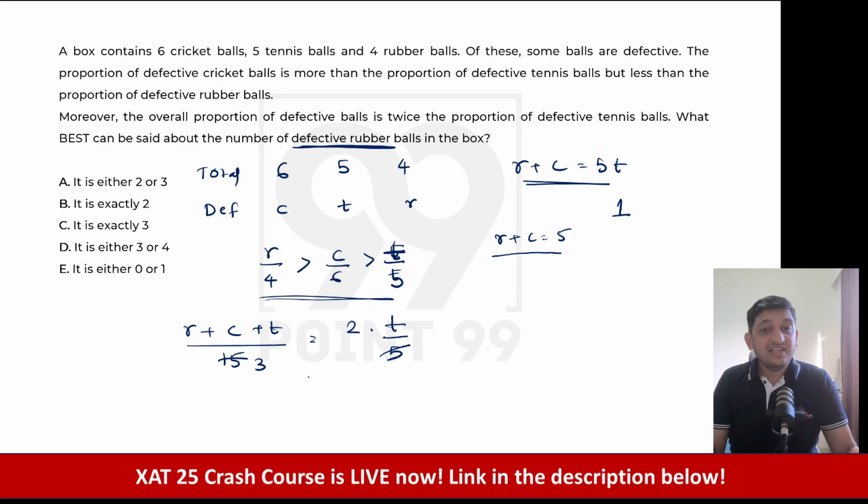Now let's see what happens here. If this seems a bit confusing, try to convert everything into the same form so that you make your life easier. So what will be the LCM of 4, 6 and 5? The LCM of 4 and 6 is 12, and the LCM of 12 and 5 is 60. So let's multiply each and every term by 60. The inequality should not change, because we are multiplying each term with a positive number. If I multiply by 60, I will get 15R as my first term, greater than 10C, and this in turn will be greater than 12T. So I will get this. Now I know as a matter of fact that the value of T is 1.